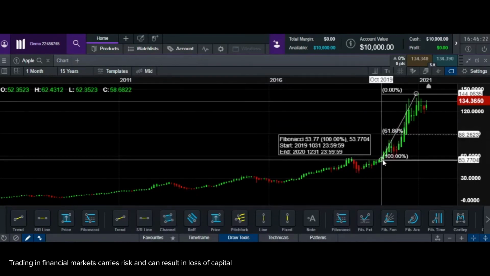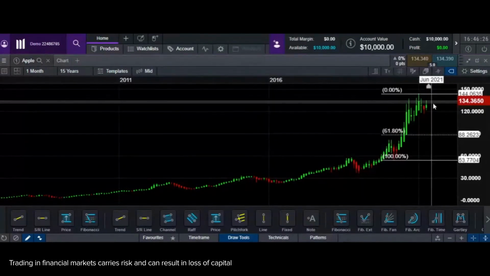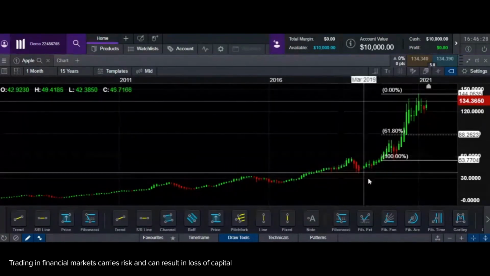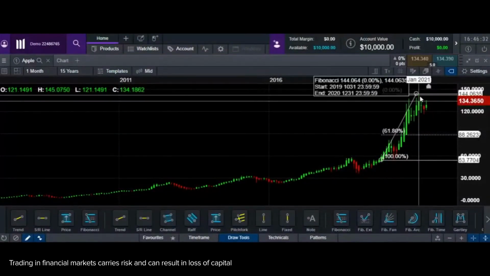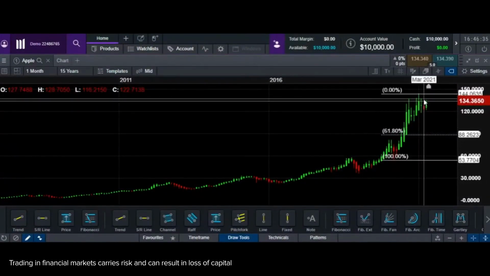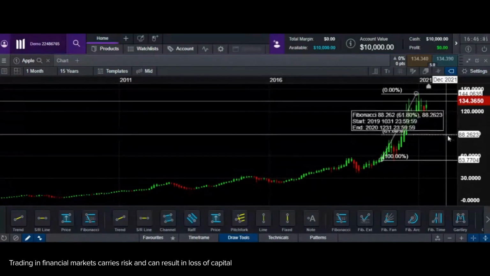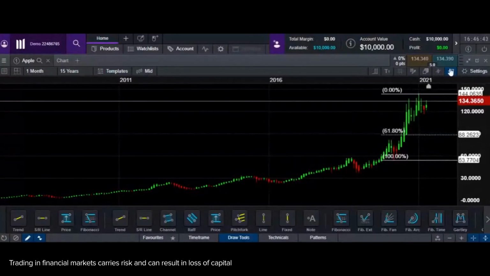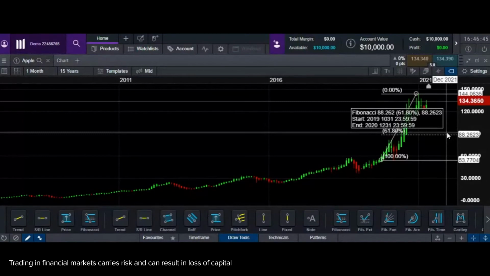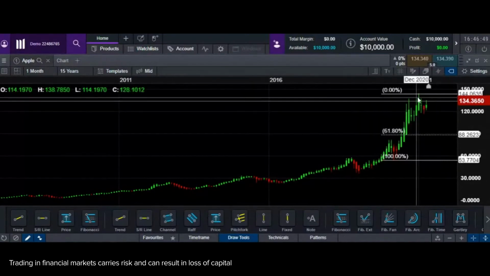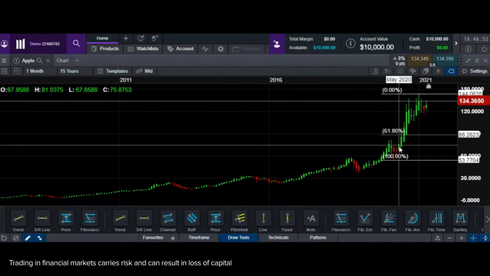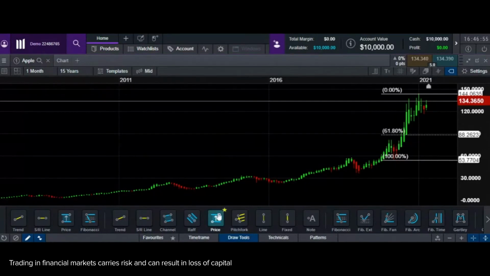Now, if you notice, the bottommost point to the highest point, and from here, I'm expecting, based on previous historical moves, if this is the peak and the uptrend has ended and the downtrend is slowly going to begin, I'm going to expect it to come down all the way till 88. 88, I'm talking about the price of Apple. And this is where I would re-enter into Apple. And this Fibonacci helps us identify without taking too much stress. Of course, always do a fundamental study about any product that you invest into. Apple, we know it's a good fundamental stock as of today, and hence we can take a buy at 88.